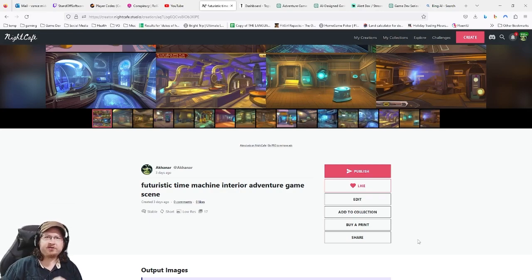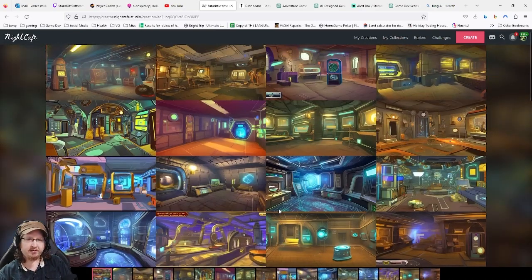So we've asked Night Cafe to render us a futuristic time machine interior adventure game scene. And this is what it came up with. They're definitely adventure game scenes, so I'm liking this right off the bat. There's plenty of space for a character to walk around in. It seems to understand that it needs that for this to function as a game scene.